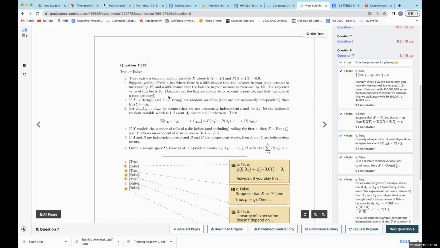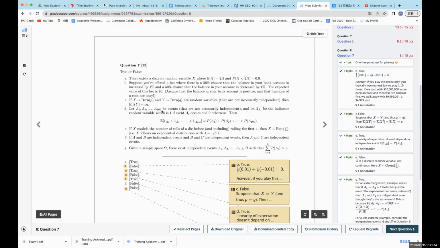And for C, if X is a Bernoulli distribution, Y is also a Bernoulli distribution, and they are random variables but not necessarily independent, then E[XY] equals PQ. So this is not necessarily correct. Suppose X and Y are identical, then E[XY] equals E[X squared]. Because this is a Bernoulli distribution, we know E[X squared] equals E[X], which is P, not P squared.